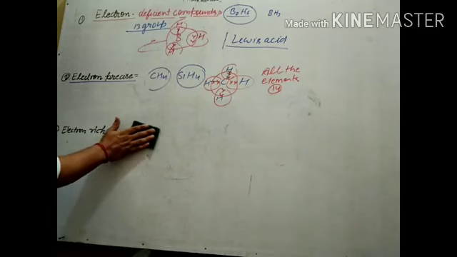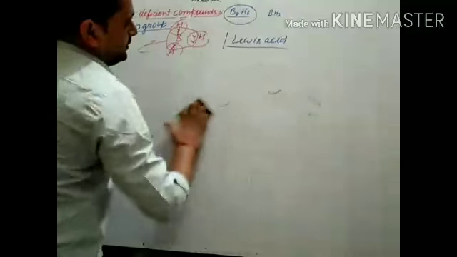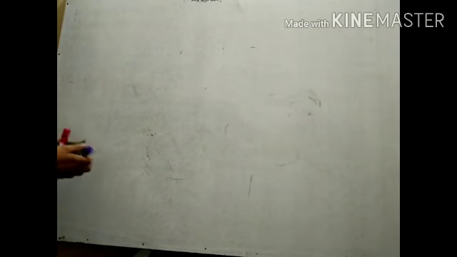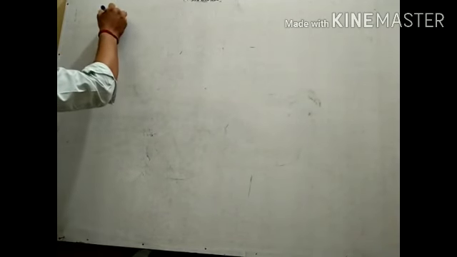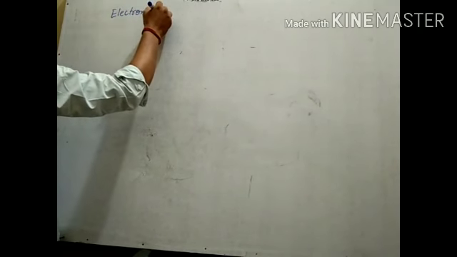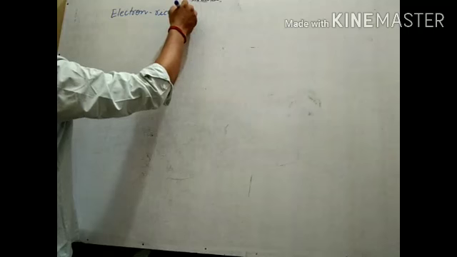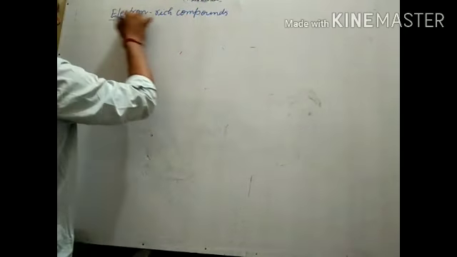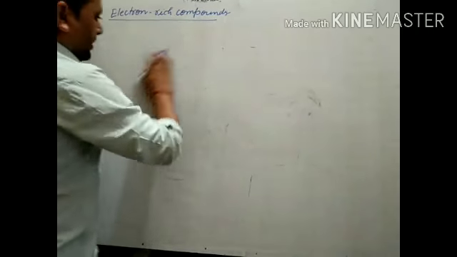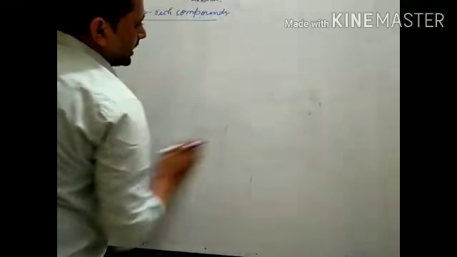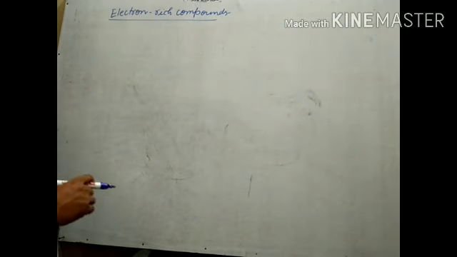So electron rich compounds. Here we will discuss electron rich compounds, which are hydrides. They are rich in electrons, meaning they complete their octet but have lone pair electrons on an electronegative atom.